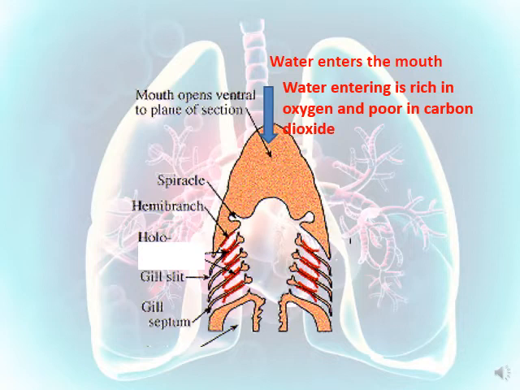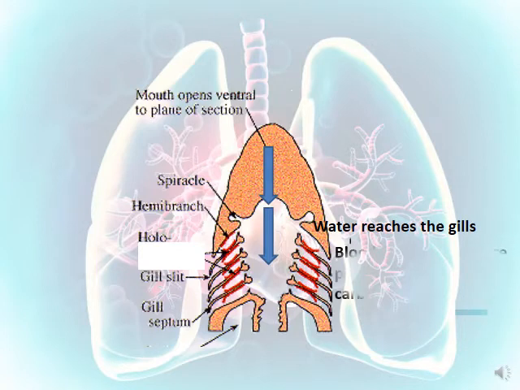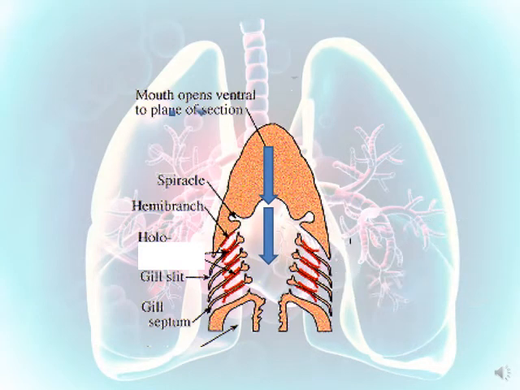Sure, fish take the water that's rich in oxygen and poor in carbon dioxide. Then, number 3, water will reach the gills. Whenever it reaches the gills, the blood vessels are very poor in oxygen and rich in carbon dioxide.